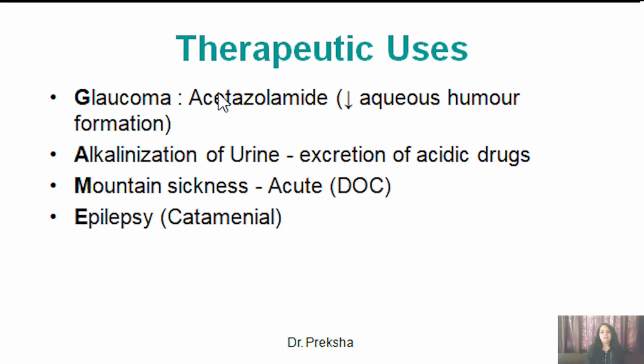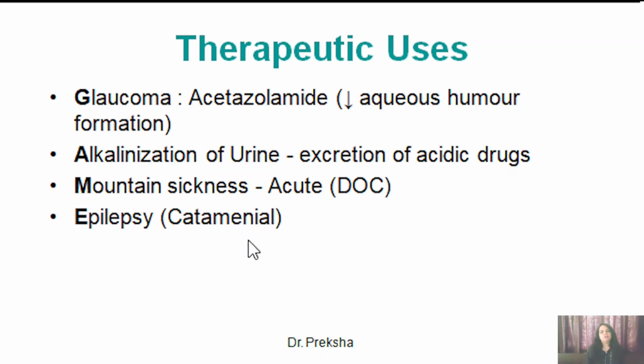These drugs are used in the treatment of glaucoma as they decrease aqueous humor formation. These are also used for the alkalinization of the urine as it promotes the excretion of acidic drugs. These are also used in acute mountain sickness, and acetazolamide is the drug of choice for the treatment of acute mountain sickness.